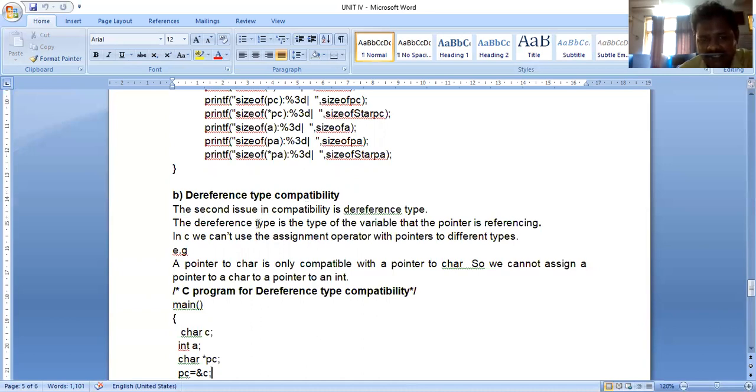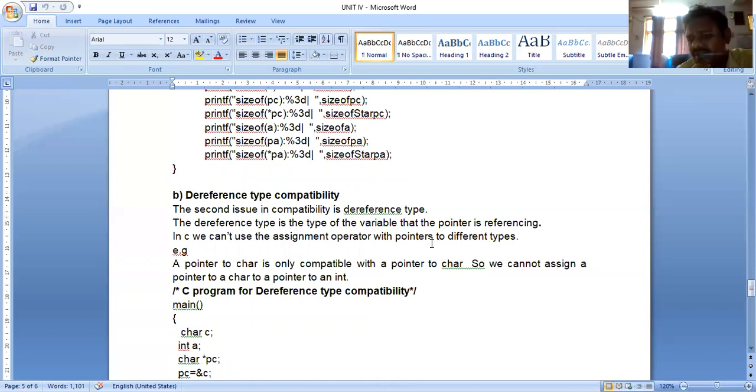The second issue in compatibility is dereference type. What is dereference type here? The dereference type is the type of the variable that the pointer is referencing. Suppose I take an integer pointer, it stores an integer variable address. A character pointer stores a character variable address. We can't use the assignment operator with pointers of two different types.